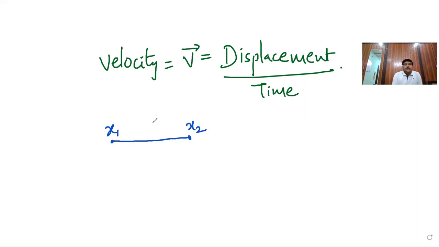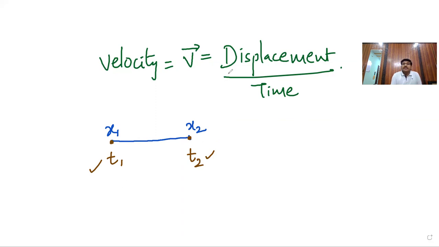Here, the time at the x1 position is, let us say, t1, and as it moves to the x2 position, the time is, let us say, t2. Observe carefully. The object initially at the x1 position is slowly moving towards x2 position. Clear? At the x1 position, time was t1, and at x2 position, time was t2.